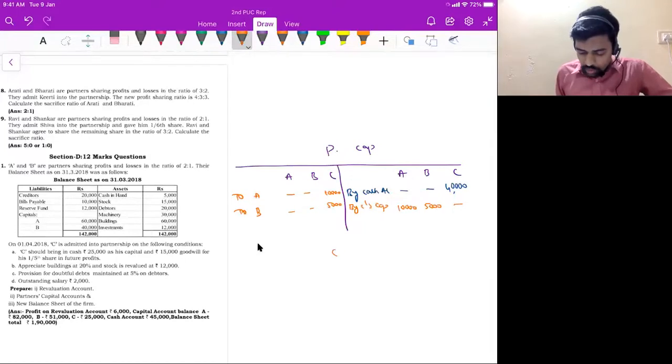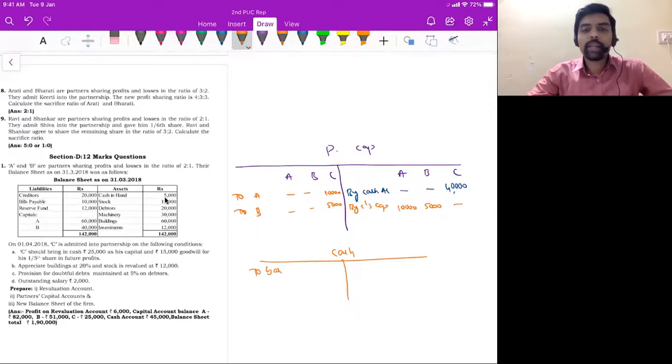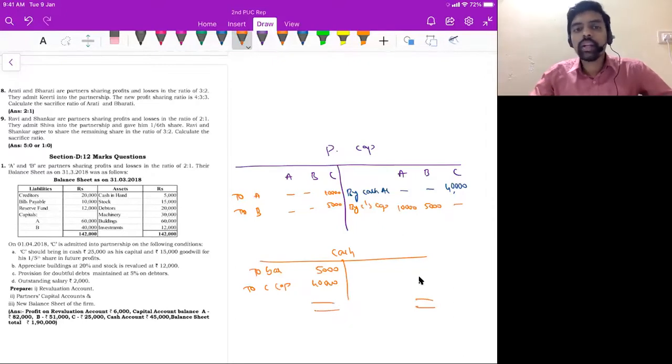Now prepare cash account. In cash account, as usual, first entry, existing balance. Look at the balance sheet asset side. Existing balance is 5,000 rupees, right? So to balance brought down 5,000 and go to partners capital account. Here we have only one cash entry. So that cash entry is 40,000 rupees, right? To C's capital account 40,000. So find the total, find out the balancing figure. Balancing figure will be 45,000. Transfer that to the balance sheet, right? So this is the goodwill treatment as per AS 26.